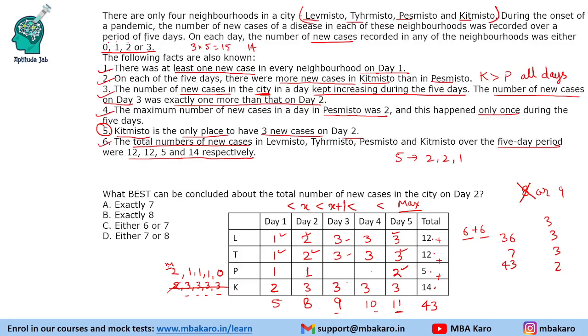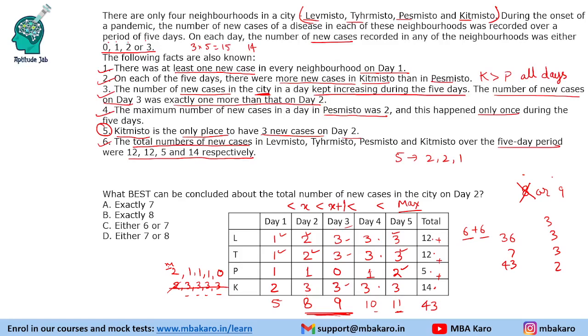Now total 1, 3, 3, 3, 9 cases, so 0 cases, 3, 3, 3, 9 cases, so 1 case, that will make it 10. So this is how we will complete the table of the total number of cases on 5 days in these 4 localities. So the key point was finding these two values, and by logical assumption, we got 8 or 9 values. We tested 8, it did not work, so we had to take 9 values on day 3.